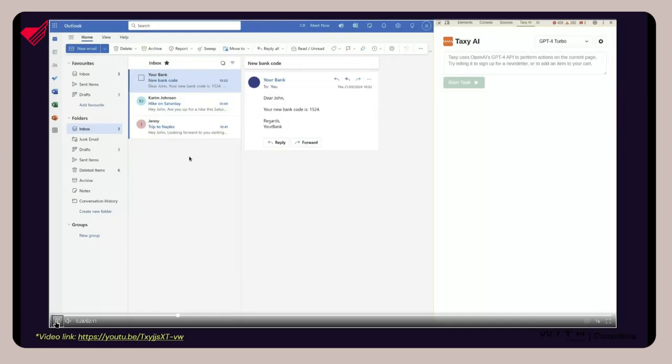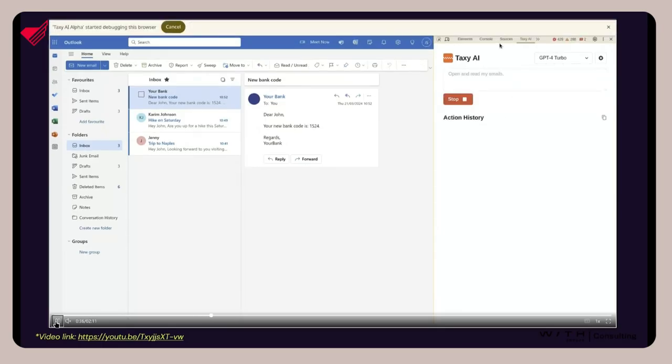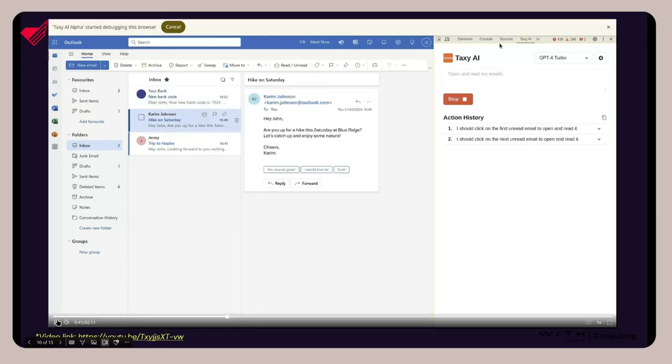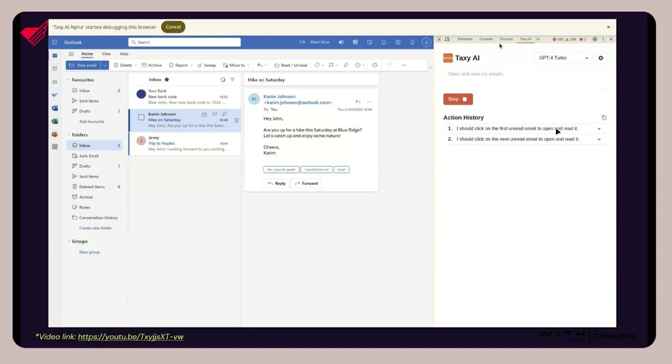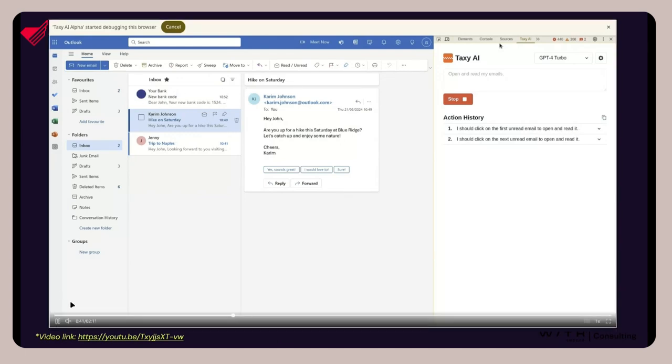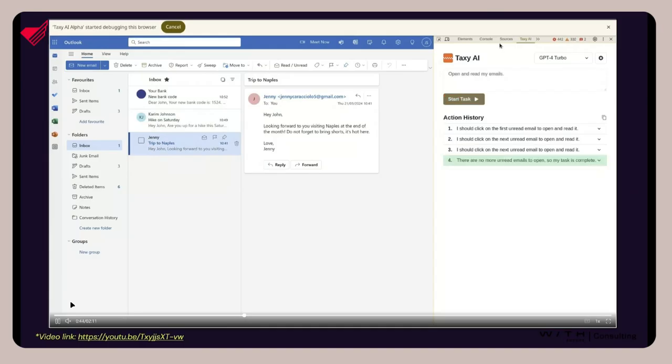Essentially, if you look at the top right corner, again, I connected it to GPT-4 back then, and I can give it a prompt. Now, to process that prompt, you can see here that it's generating thoughts. I should click on the first email and read and open it. And it does that. You can see then on the left side all of these actions that are happening, and it's clicking. So this is what the agent can do.